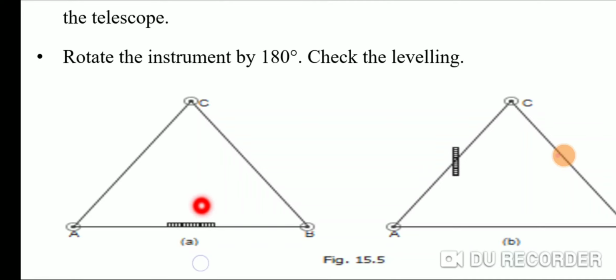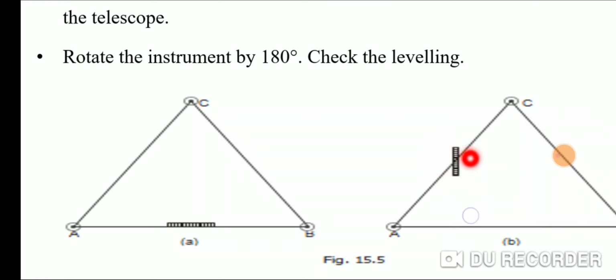When this bubble comes to the center, we rotate the telescope and keep this bubble tube or spirit level parallel to the third foot screw and perpendicular to the previous one, meaning perpendicular to AB but parallel to C. Now we only rotate the C foot screw to bring the bubble of this spirit level to the center.